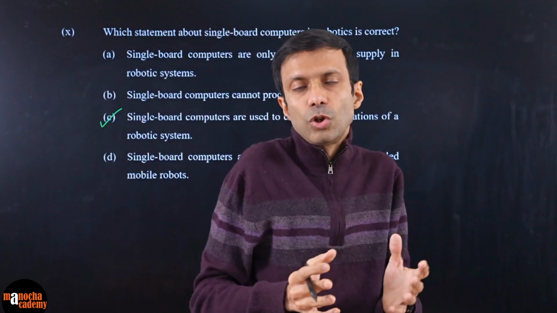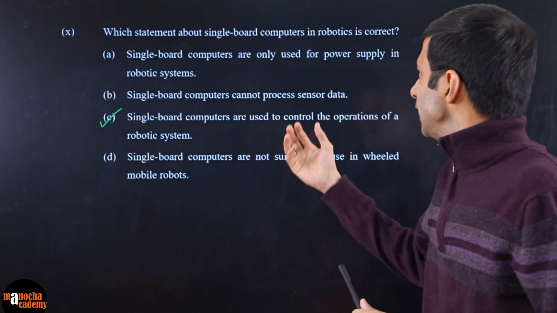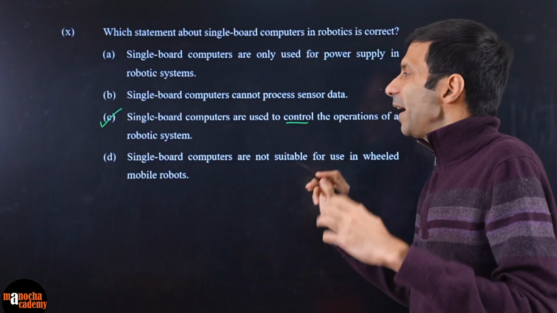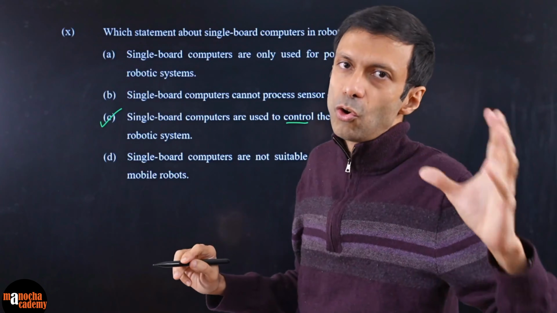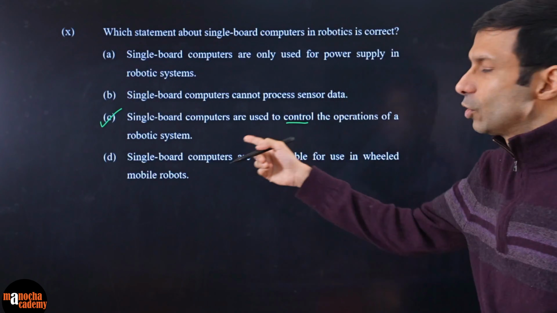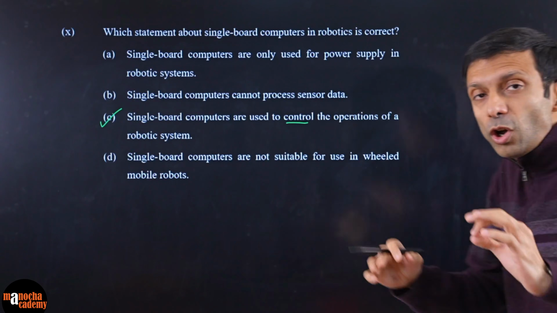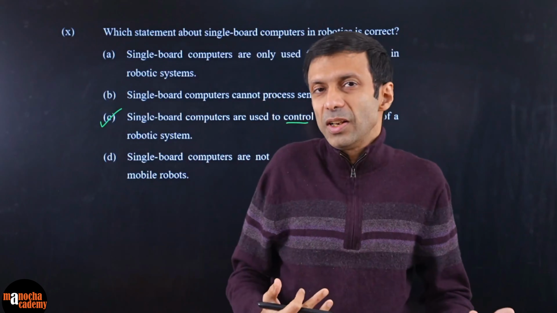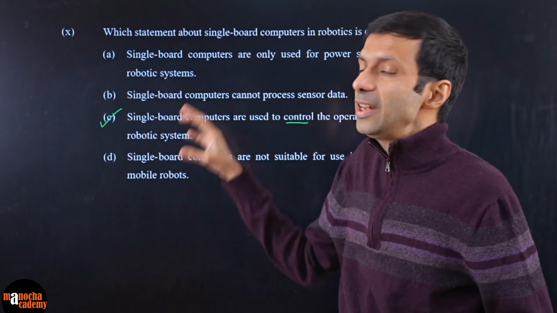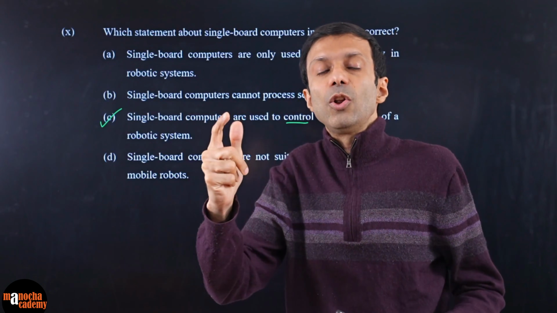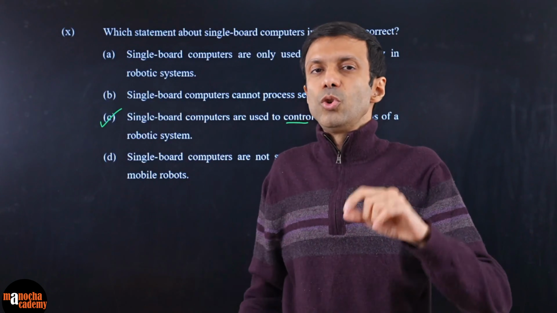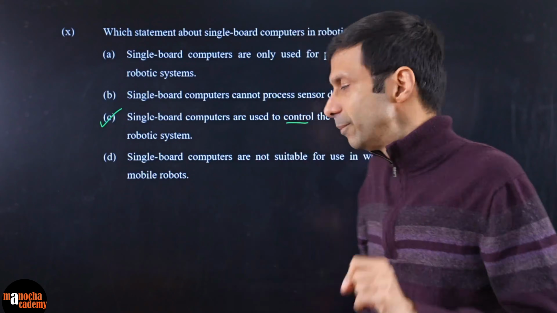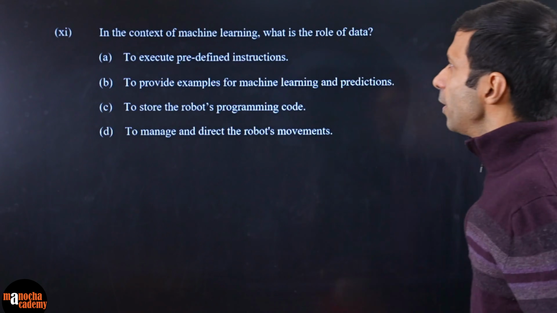So single board are your onboard computers, which are basically used to control, right? They are acting sort of as the brain of the robot to control the operations of the robotic system. Clear? So your concept should be clear. You're not just guessing here, you're understanding, so that we are doing a revision here, right? And always in MCQ, don't rush to a particular answer. Look at all the options, because you have to select the best one. Okay. All right, moving on.